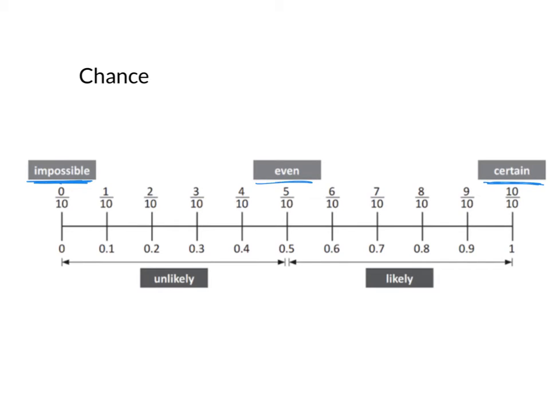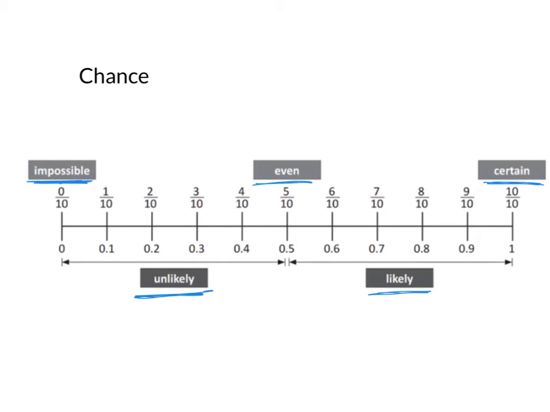Now, there are words that we can use in between these things to describe what happens. An even chance of something happening just means that it's just as likely to happen as it is not likely to happen. So an example of this could be flipping a coin that we spoke about before. So flipping a head or a tail, there's an even chance. It's the same chance. We can say that something is likely to happen. So it's not guaranteed, it's not certain, but it's definitely more than even. And we can also say that something is unlikely to happen. So it's not impossible, but the chance of it happening isn't very likely. So we've got impossible, unlikely, even, likely, and certain.